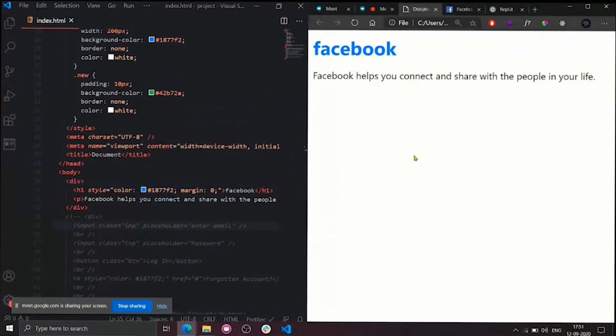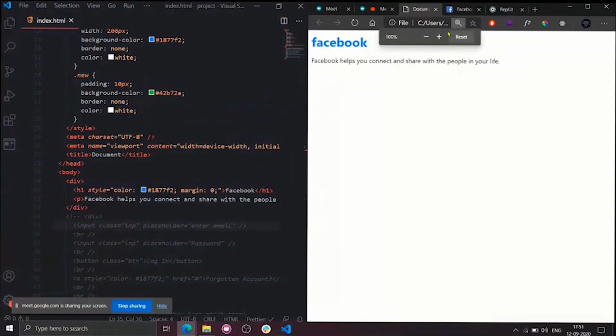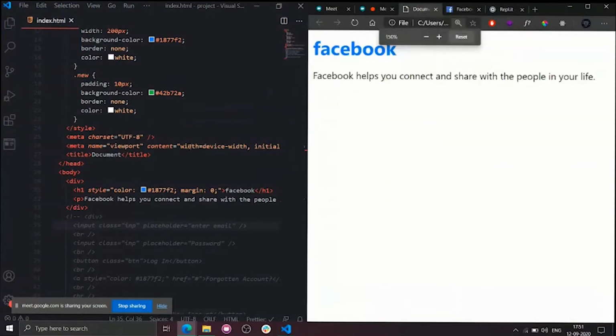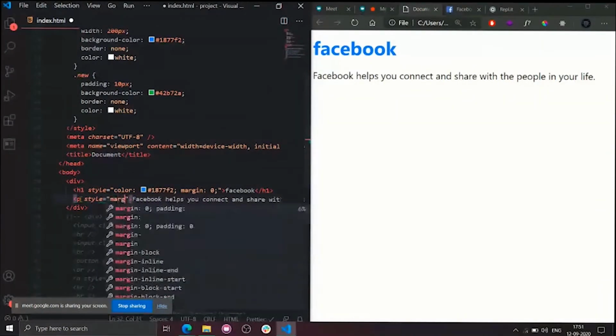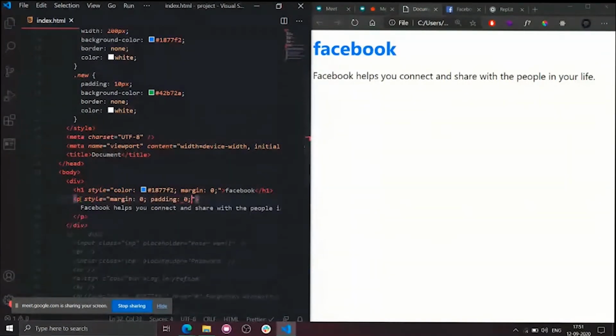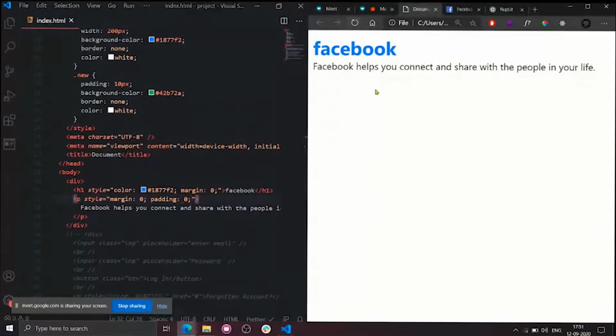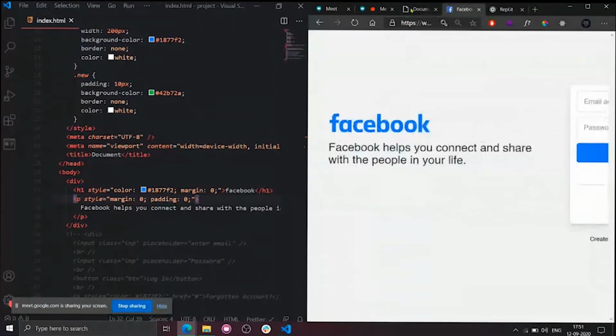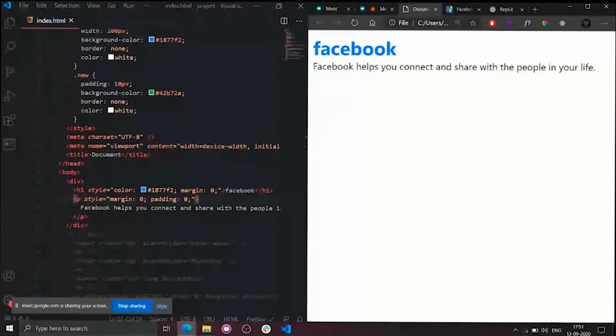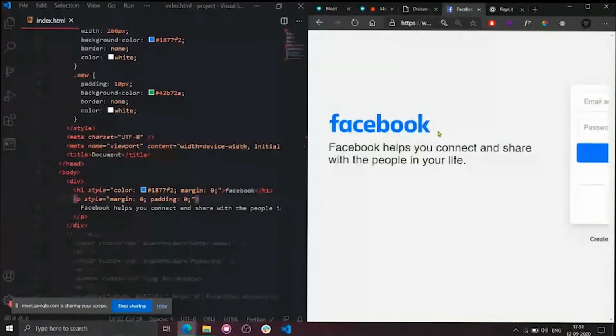So now I guess it's almost done. Yep, still there is some extra distance, I guess. So now to this p tag, I will remove this margin. Yeah, that's done. As you can see, the margin is the culprit here. So I simply removed the margin and we are almost done. As you can see, still there is some difference, guys. Please tell me the difference quick. Do you find any differences between this one and this one?